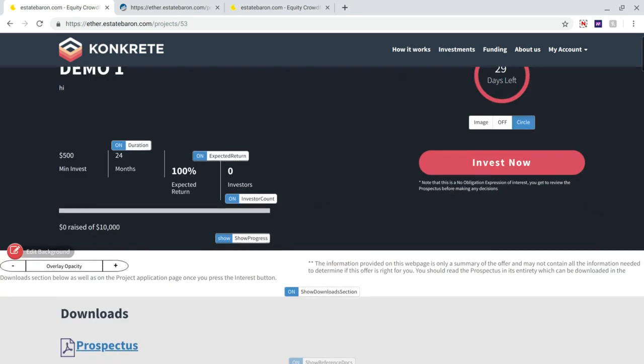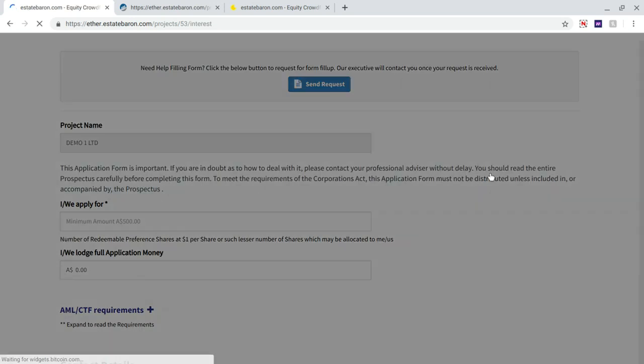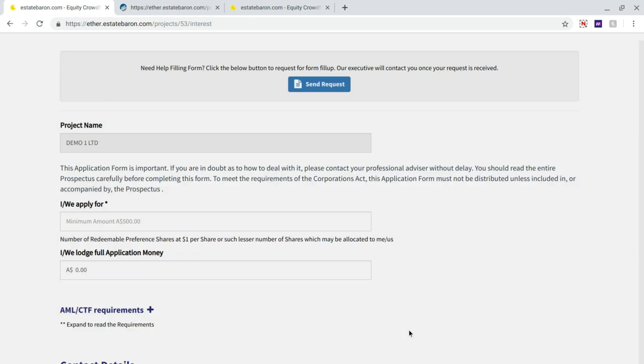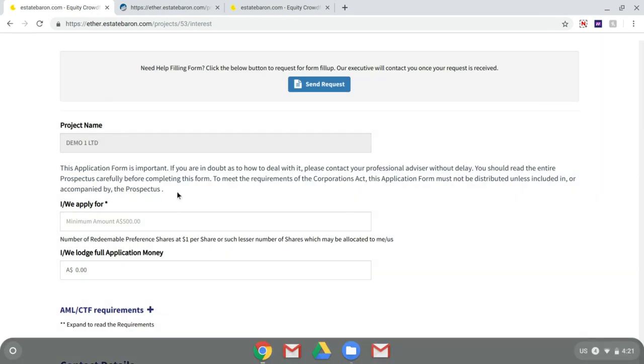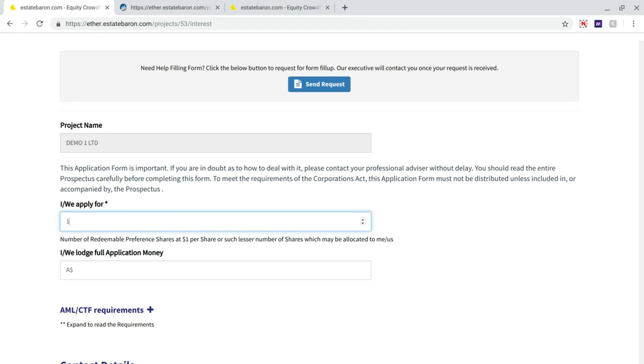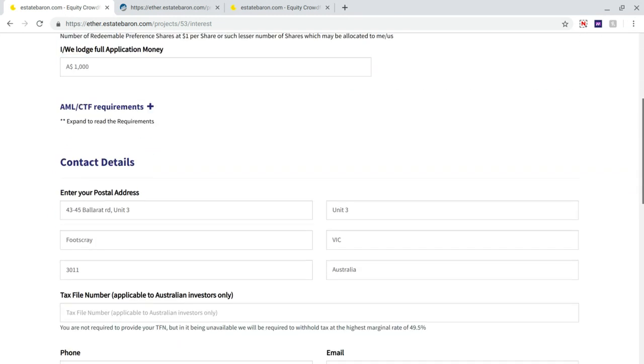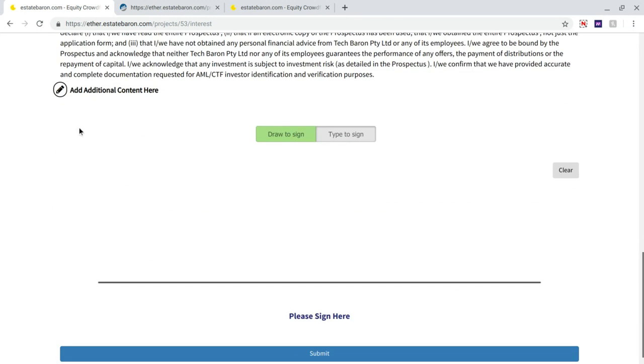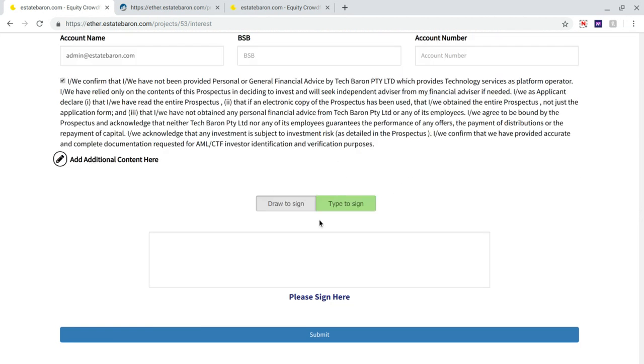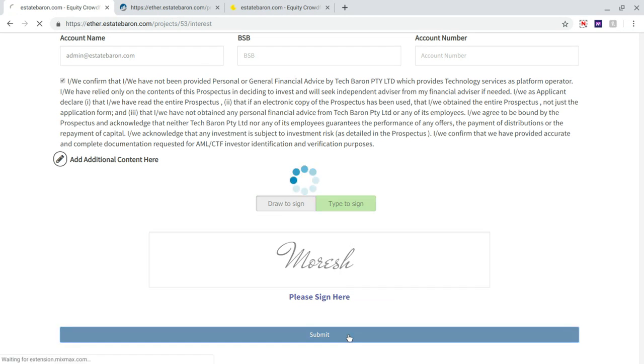When I hit invest now, I'll see the offer document, which I have not uploaded here, but assuming there was one, and let's say I applied for 1,000 shares. I fill in my details. I can draw to sign, or I can type to sign, and I hit submit. So what it is doing now is creating an investment application for 1,000 shares on my behalf for this project as a regular investor.